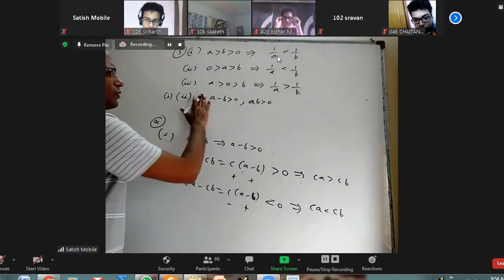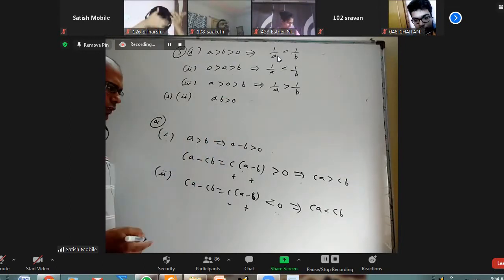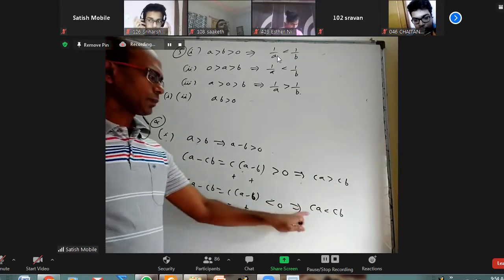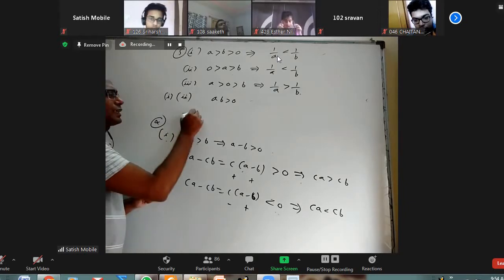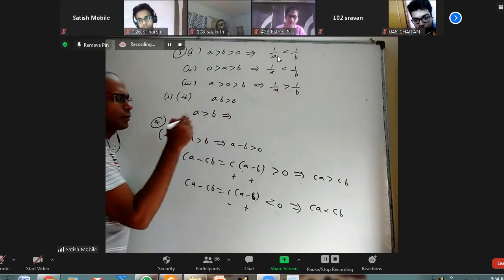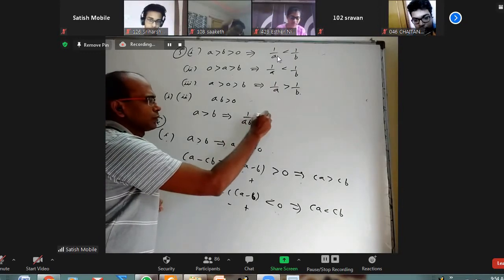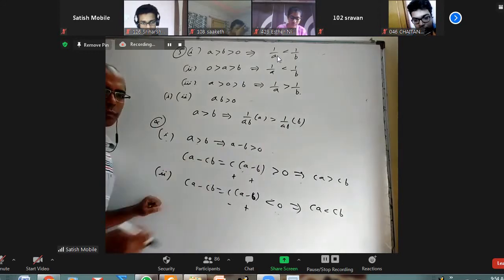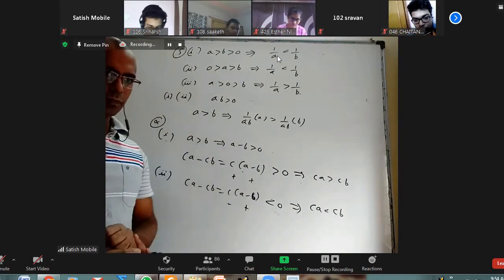I don't even write out a minus b greater than 0. I want to tell something else. Already I proved that I can multiply with a positive number, inequality doesn't change. When I multiply the negative number, inequality changes. So I am going to take a greater than b and multiply with 1 by ab on both sides. 1 by ab into a and 1 by ab into b. By multiplying with 1 by ab, my inequality did not change. Why? Because ab is a positive number.